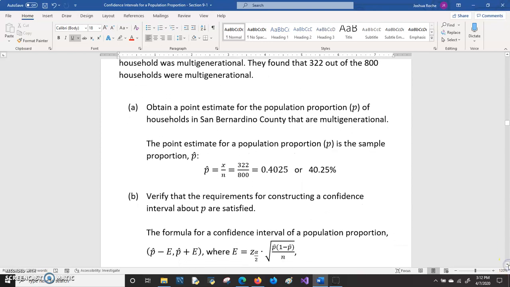In Part A, it says obtain a point estimate for the population proportion of households in San Bernardino County that are multi-generational. The point estimate for a population proportion is the sample proportion, p hat. So that's that same formula, x over n. In this case, 322 over 800. It comes out to 0.4025, or converting that to a percentage, that's 40.25%.